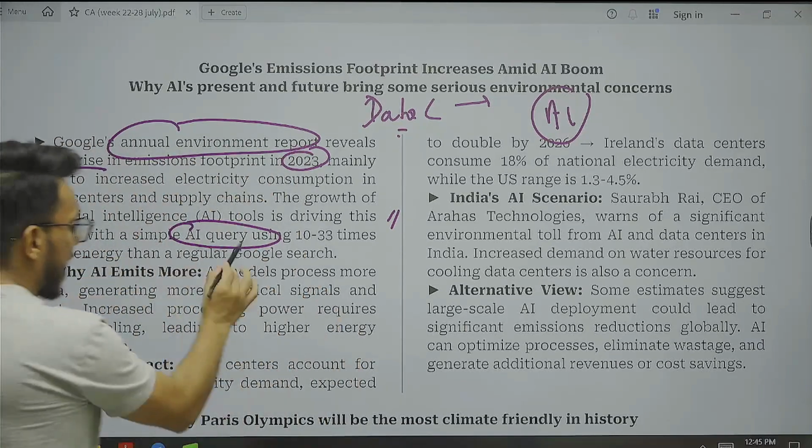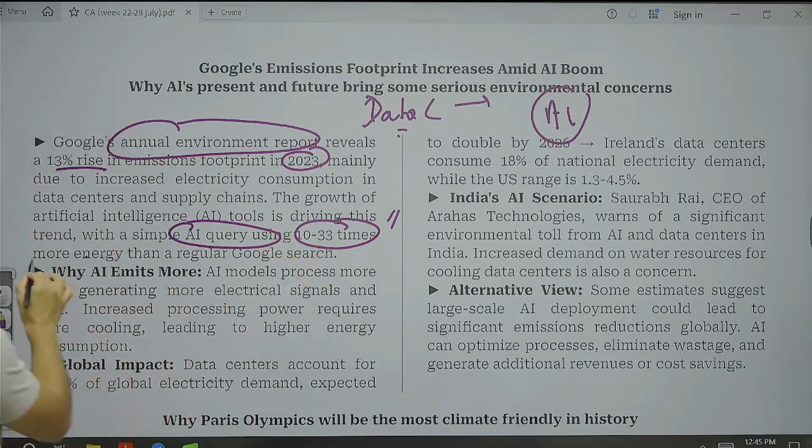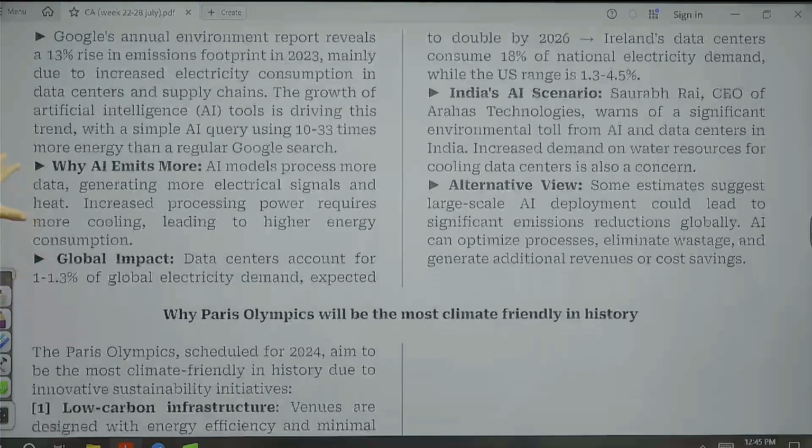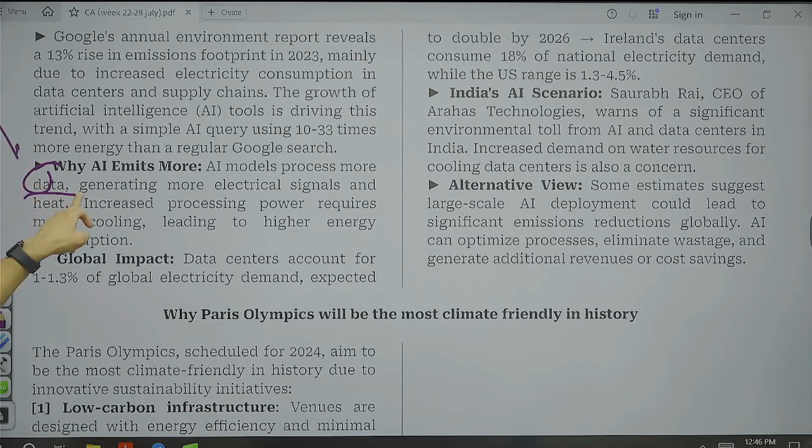So an AI query uses 10 to 33 times more energy than a regular Google search. Okay, so AI emits more. Now, AI models, artificial intelligence based models, process more data. More computational capacity is needed to process this data. And for more computational capacity, what is needed?